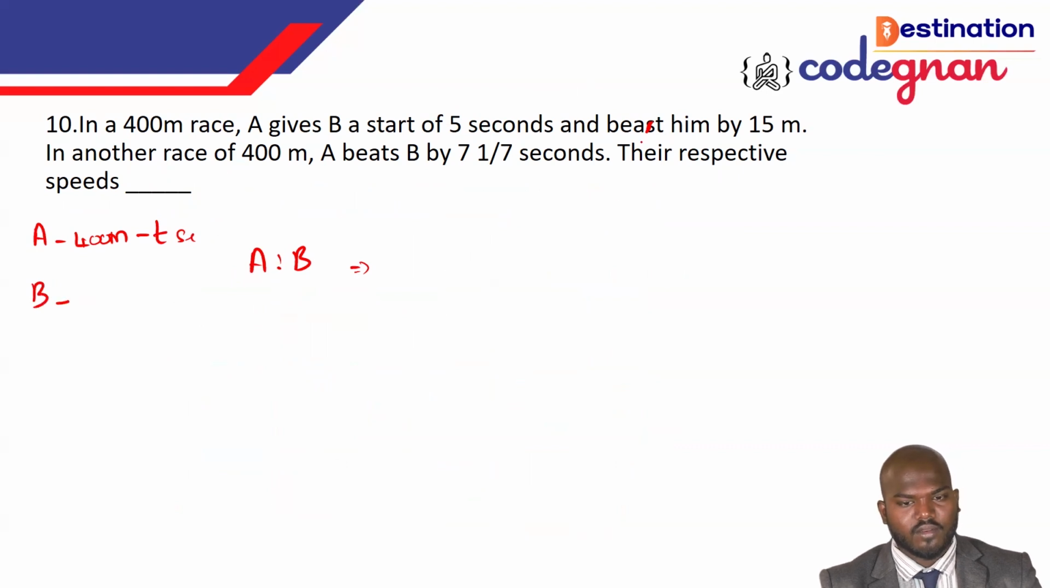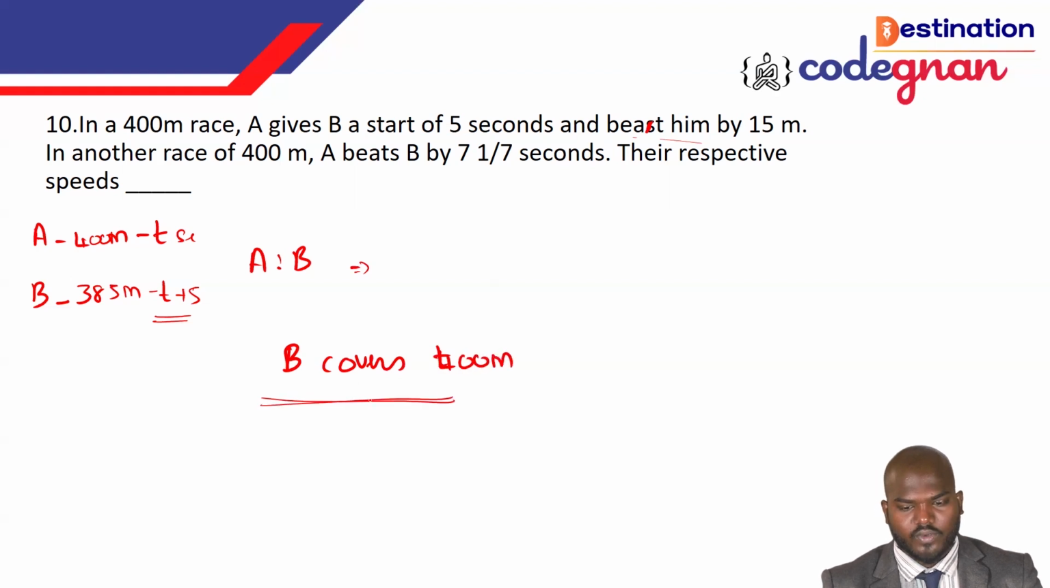So B covering, and it beats him by 15 meters probably there, right? So you can call it 385 meters. So how much time will it take here? B gives a start. So that is t plus 5 seconds we can take here. So B covers the 400 meters in something. That's what we can call it. So we just want to find out how much time it will take B to cover the 400 meters. That is the logical question here.